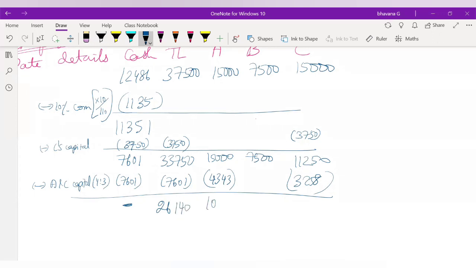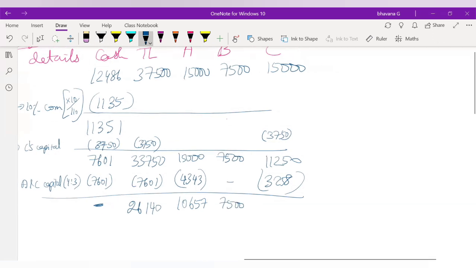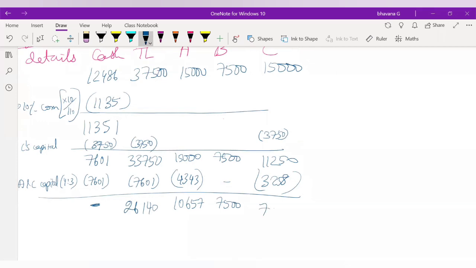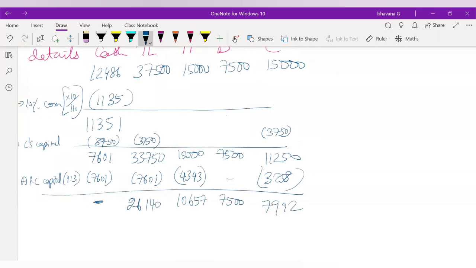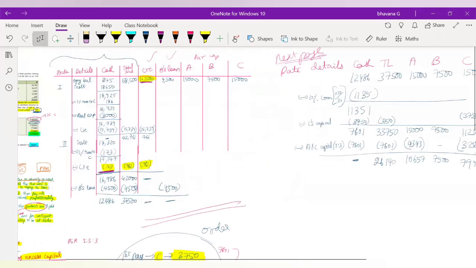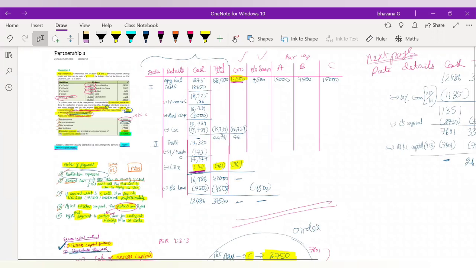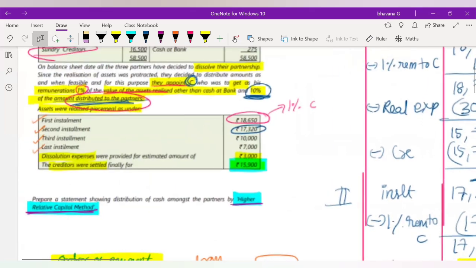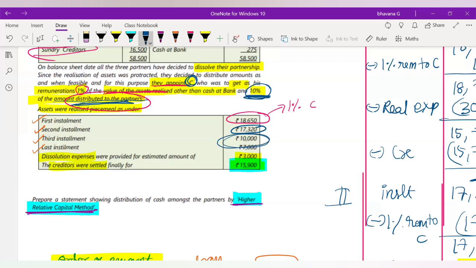A's remaining balance would be 10,657. B's balance would be the same, that is 7,500. C's balance would be 7,992. Now what will we do? In such a case, we'll have to take the third installment since our cash is over. What is the third installment? Our third installment is 10,000 rupees.